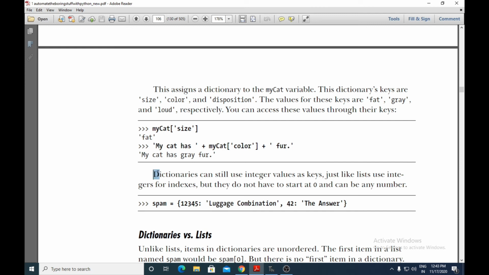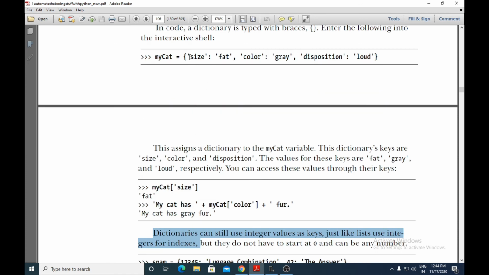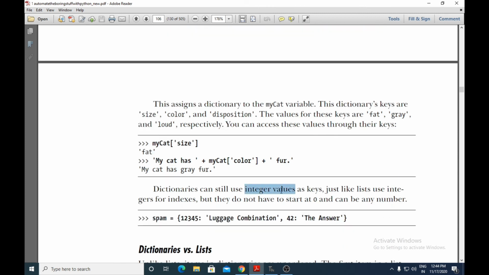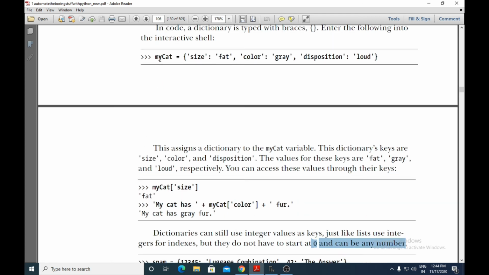Dictionaries can still use integer values as keys, just like lists use integers for indexes. They are saying the key values can also be integers. Here they have used a string, but instead you can also use integer values. The only thing is that they do not have to start at 0, and they can be any number. In a list, the indexing usually started with 0. So myCat of 0 would have given me fat, myCat of 1 would have given me gray, myCat of 2 would have given me loud.